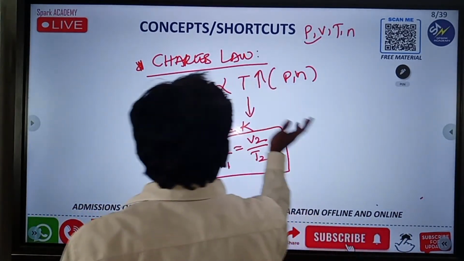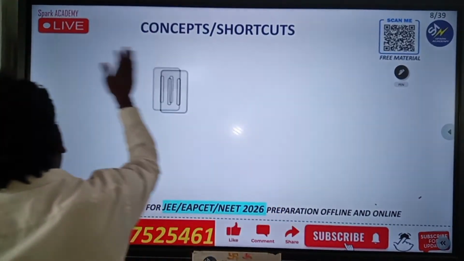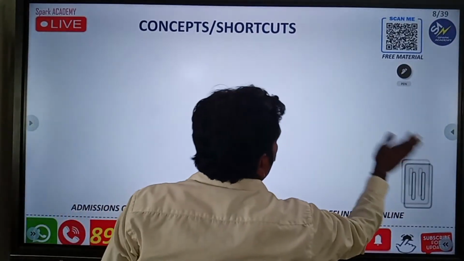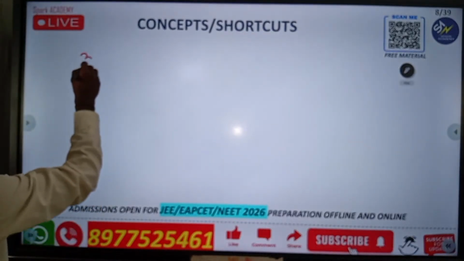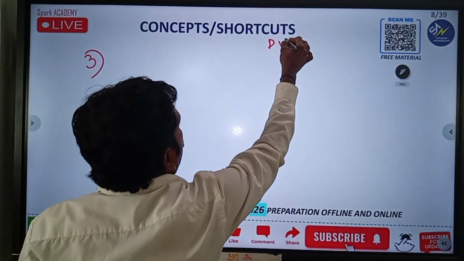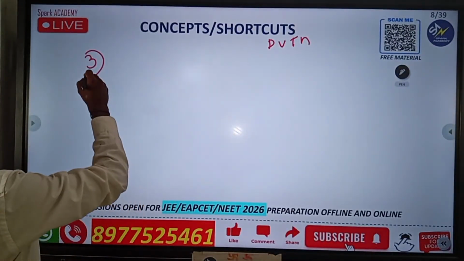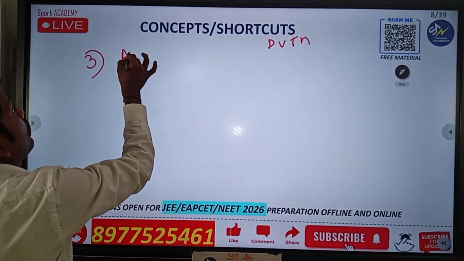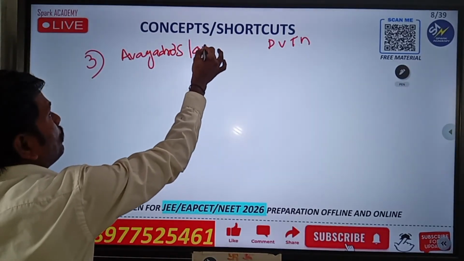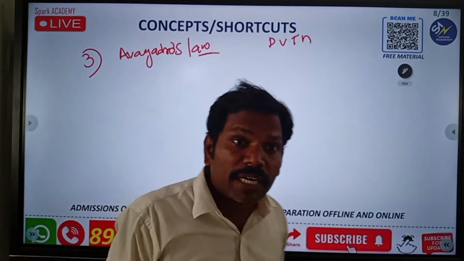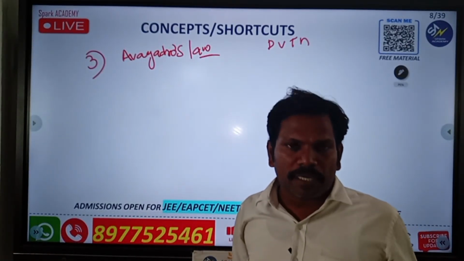So next going to be another one. So you have to do this. Last third one, it is going to be P is over, V is over, T is over. Then go for another one, V proportional to N. What is that law? Avogadro's law. Very important law. Some of the important questions will be covered in this one.